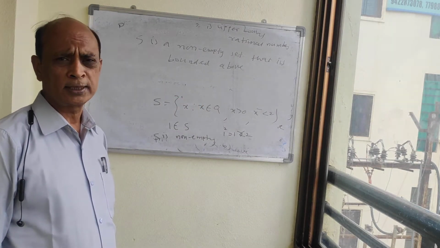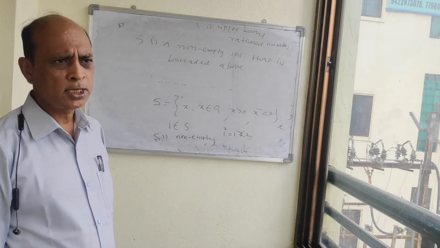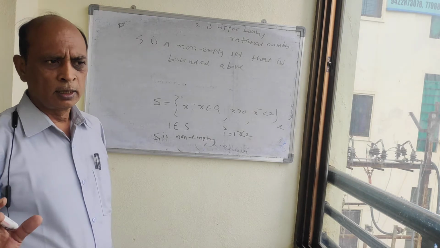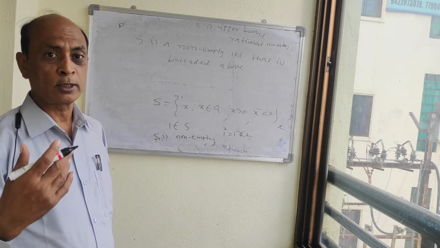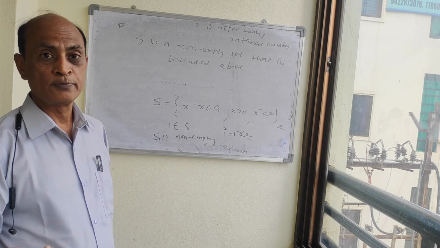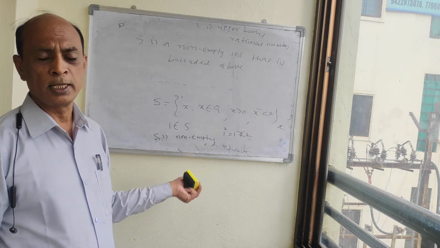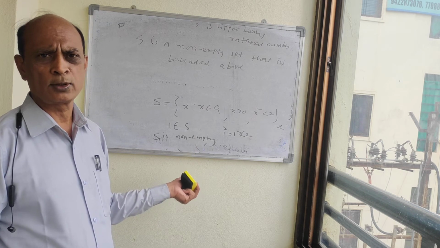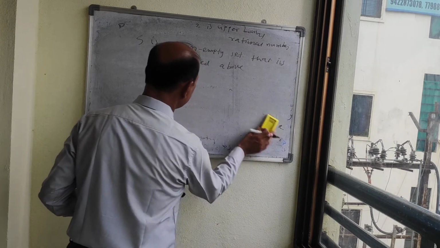What is the contradiction method? Contradiction method is the method in which we have to suppose a statement opposite to the statement which we have to prove. Here we have to prove that this set S has no supremum. It means, opposite to that, we have to assume that it has a supremum. So let us assume that.